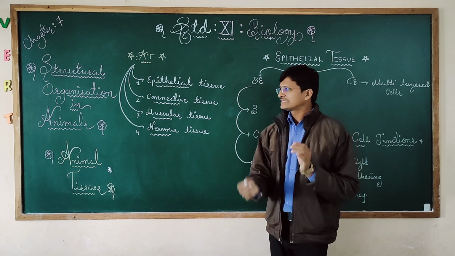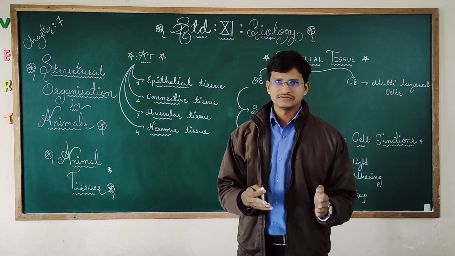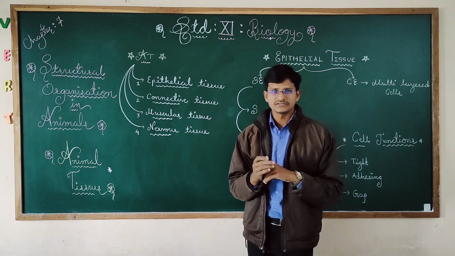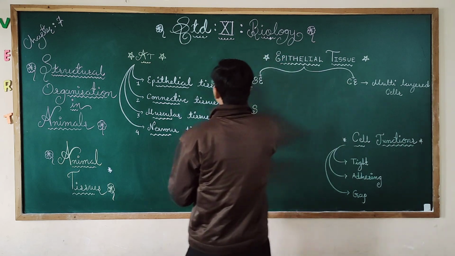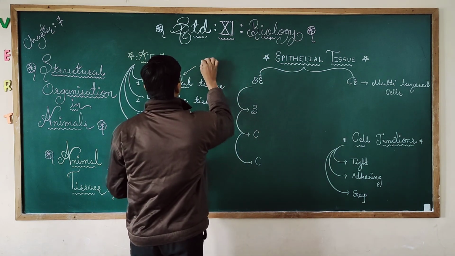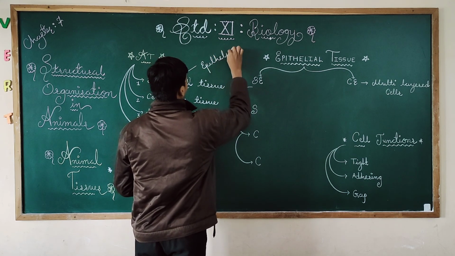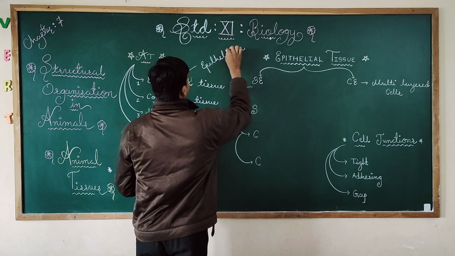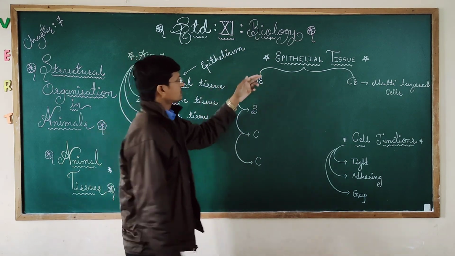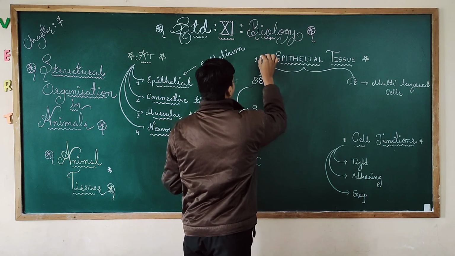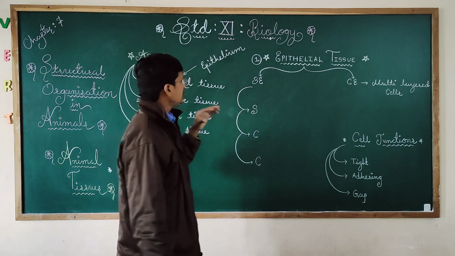What is epithelial tissue? Epithelial tissues are the layer which is formed on the surface. It is epithelium, as we can say. Generally this word we are utilizing, that is epithelium. Epithelium is a layer. Now here first we will start. It is epithelial tissue, generally epithelium, one layer there.